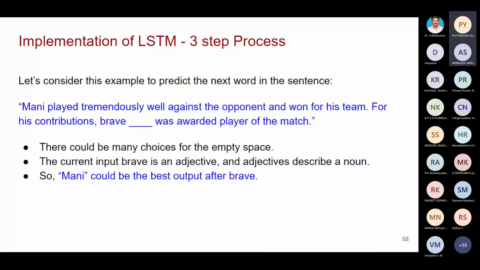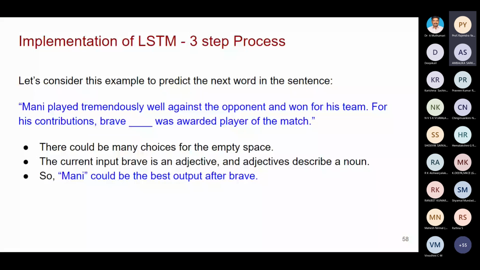You see here, this is the thing given to the network, and it has to find the answer for this dash: Mani played tremendously well against the opponent and won for his team. For his contributions, dash was awarded player of the match. So our network has to fill up the dash.